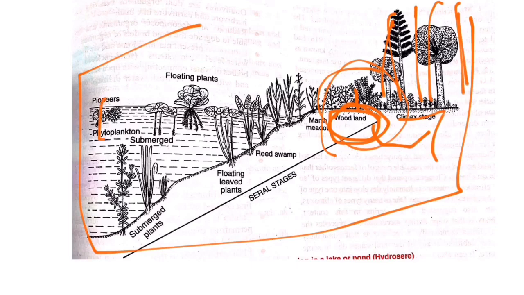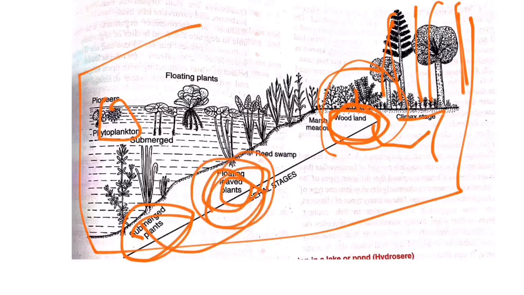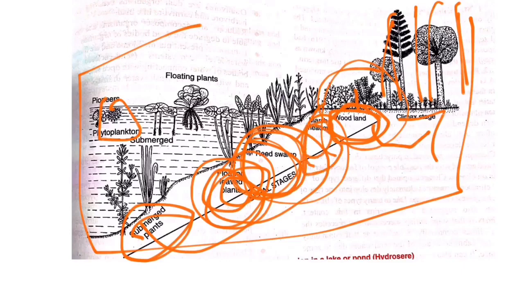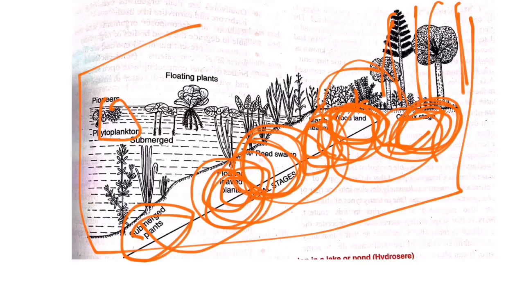Here it started with the phytoplanktons. Next it gave rise to the submerged plants. Submerged plants gave rise to the floating plants. Floating plants gave rise to the reed swamp plants. Reed swamp plants gave rise to the marsh meadow. Marsh meadow gave rise to the woodland. Woodland gives rise to the climax stage, that is forest. So this is how the forest is formed.